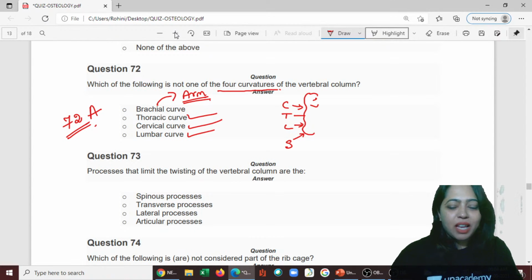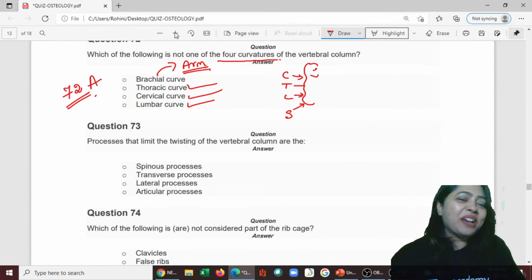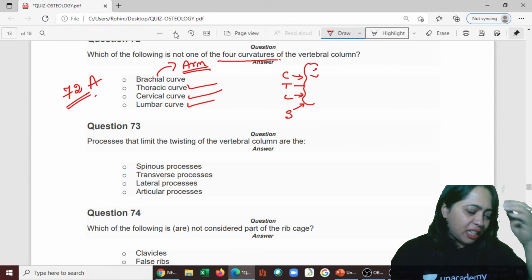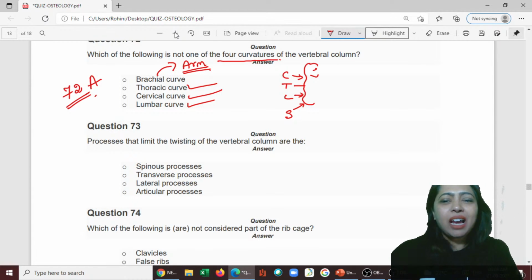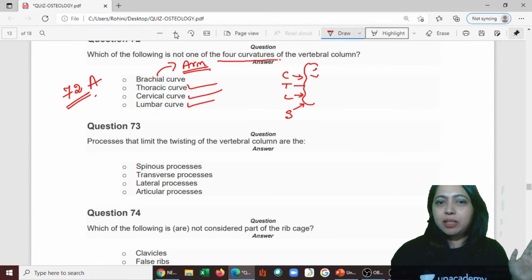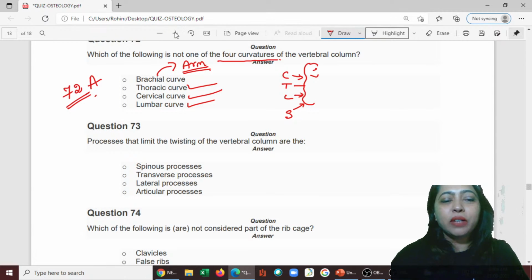Okay, wait, Murli, let me read the question. Processes that limit the twisting of the vertebral column are. What limits the twisting of the vertebra has to be on the sides. It cannot be in the center. So the ones in the center we remove.